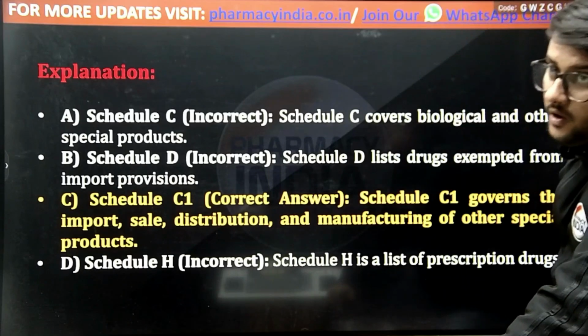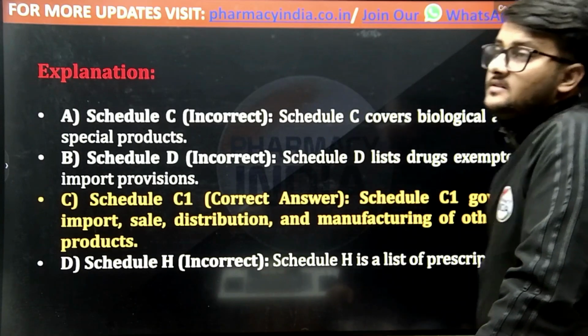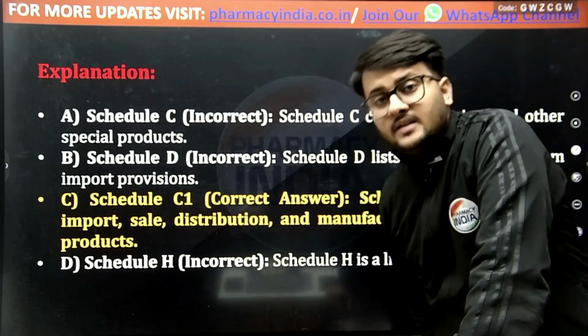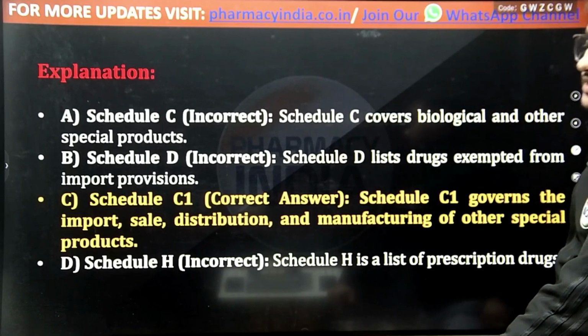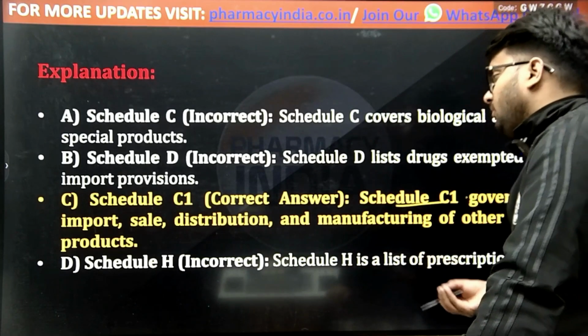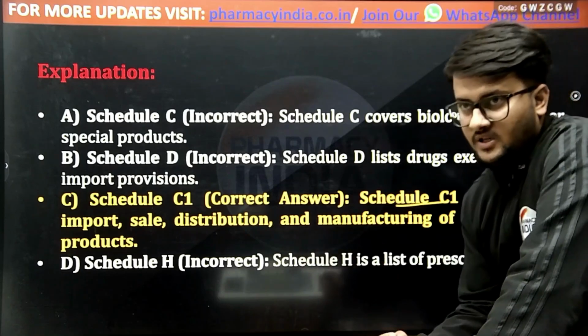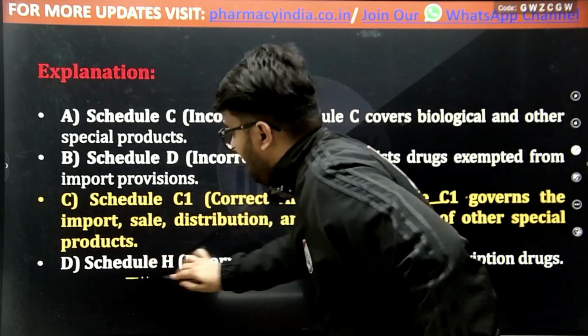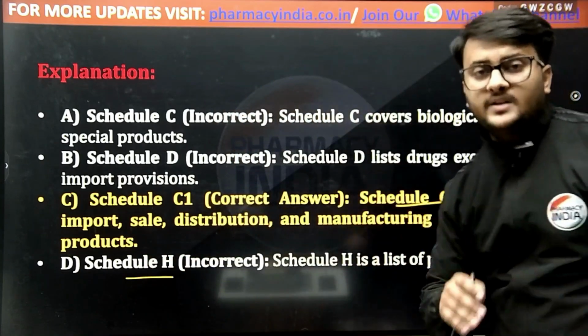And if we talk about Schedule D, it contains the list of drugs that are exempted from the import provisions. C1 governs the import, sale, distribution and manufacturing of other special products. And Schedule H contains the list of prescriptive drugs.